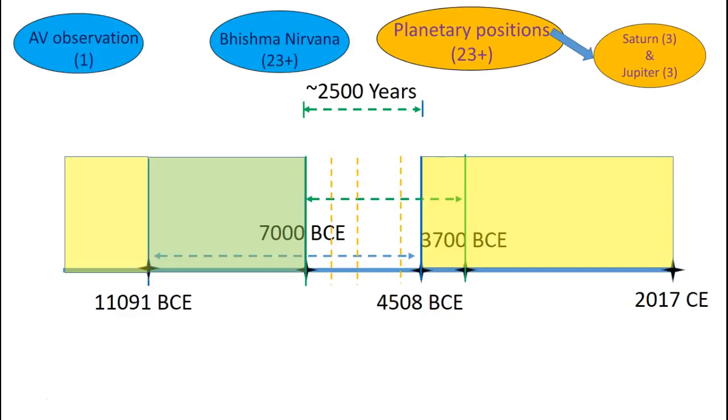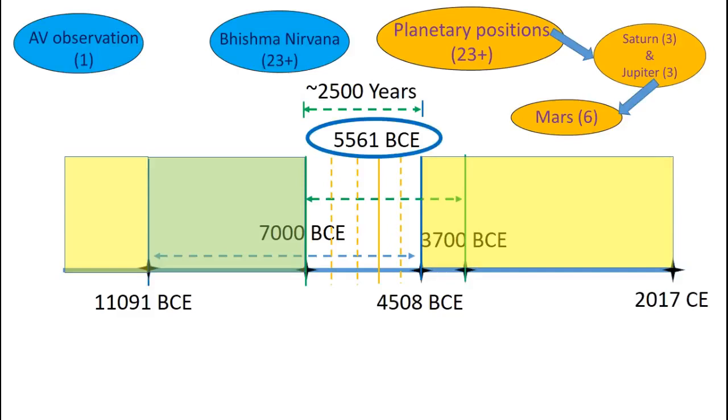Well, we use exactly the same approach. Let's look at another set of observations. In this case, descriptions of Mars from the Mahabharata text. And there are 6 specific descriptions of Mars. Very interesting observations. And it so happened, fortunately, it allowed us to narrow this down to one specific year, and that year is 5561 BCE. So, as an initial claim, this is what I claimed as the year of Mahabharata war.